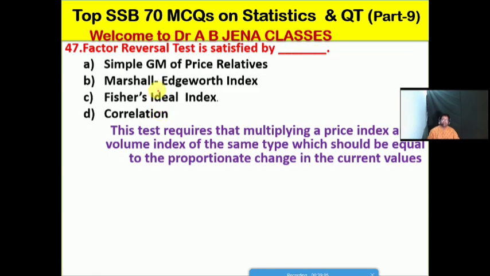Next one we will see: the factor reversal test is satisfied by which? A, the geometric mean of price relatives; B, the Marshall-Edgeworth index; C, Fisher's ideal index; D, the correlation. No doubt friends, C is the right option for this MCQ. The factor reversal test is satisfied by Fisher's ideal index.